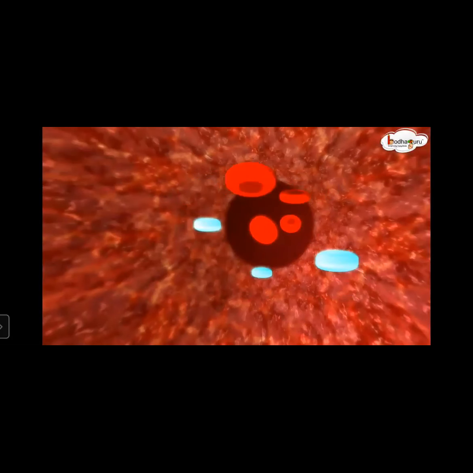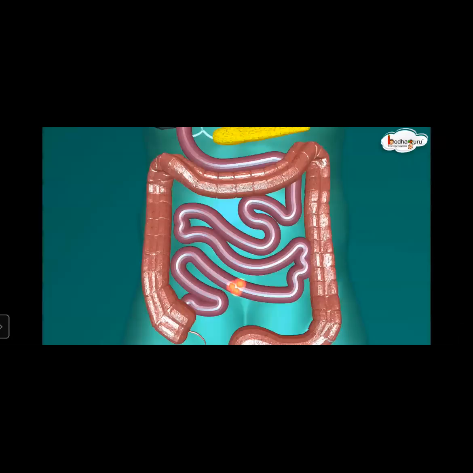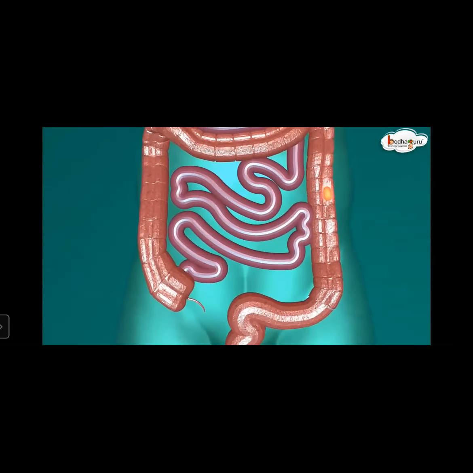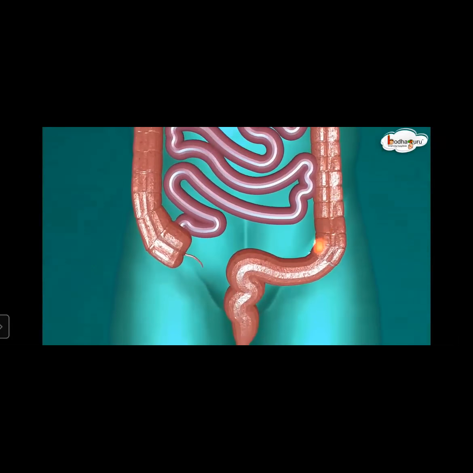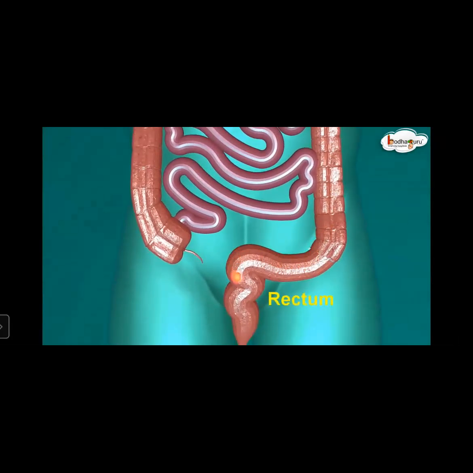And next, the food goes into the large intestine, and then the undigested food in solid form comes out from the anus. This is the undigested food in solid form, and it comes out from the rectum.